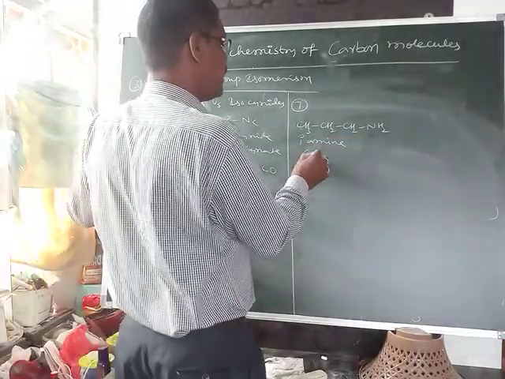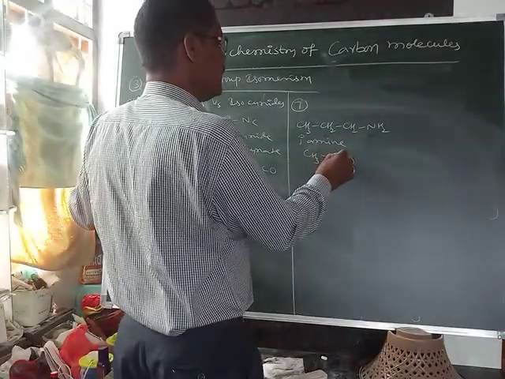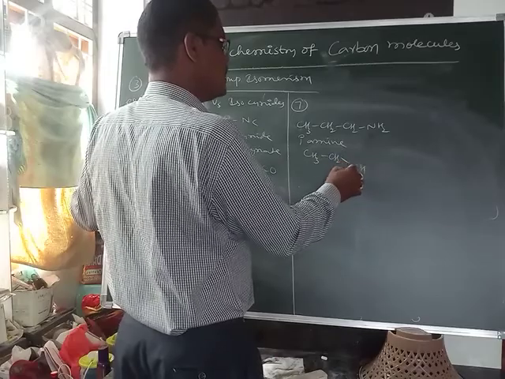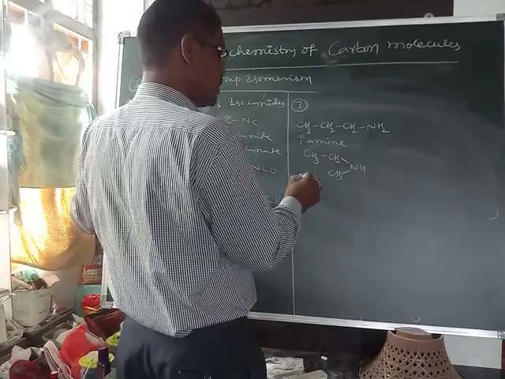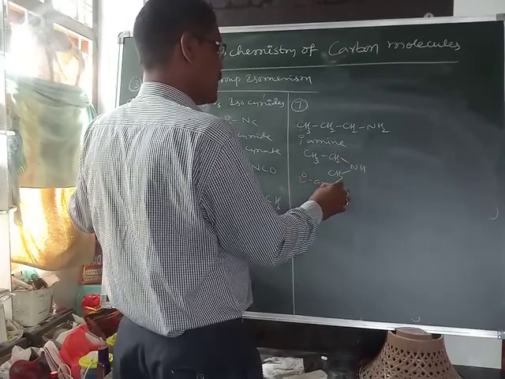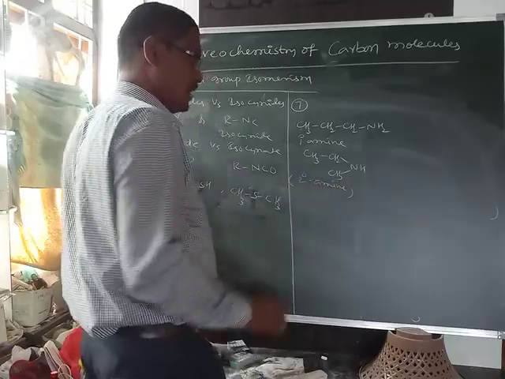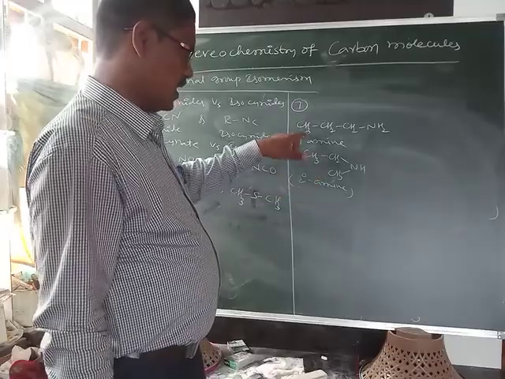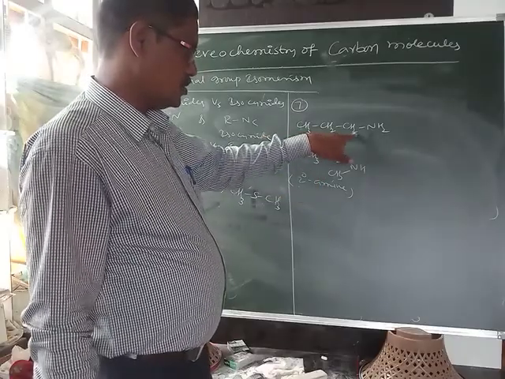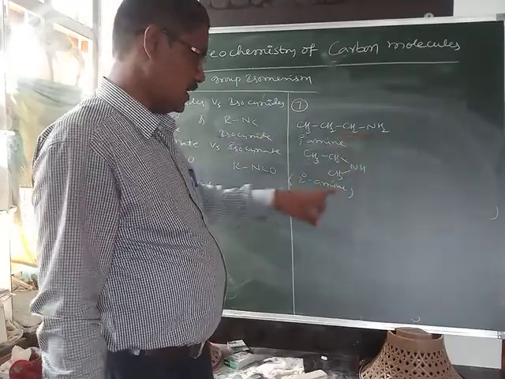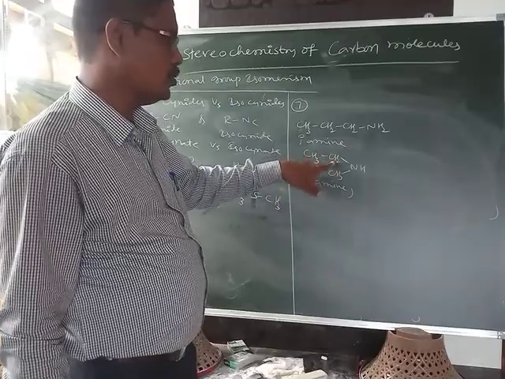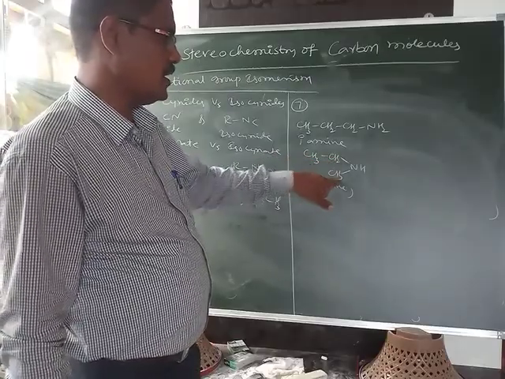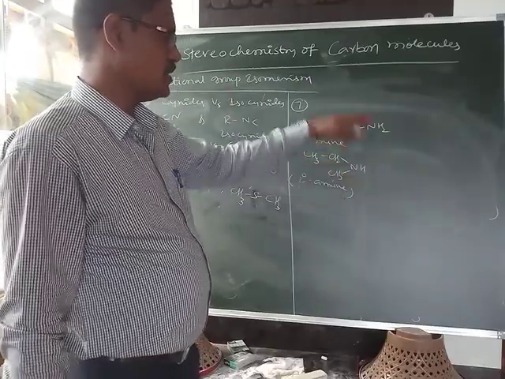One more example, CH3CH2NHCH3, is called a secondary amine. 1, 2, 3 carbons; hydrogens 3 plus 4, 7 plus 2, 9; nitrogen.